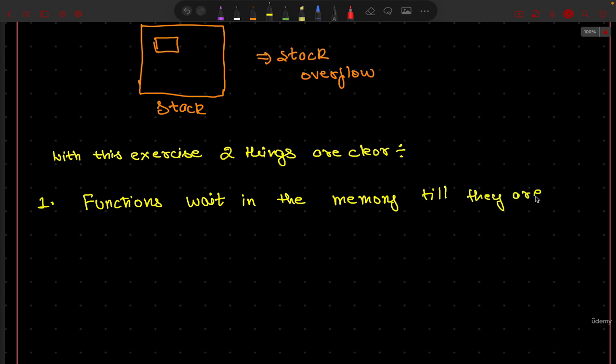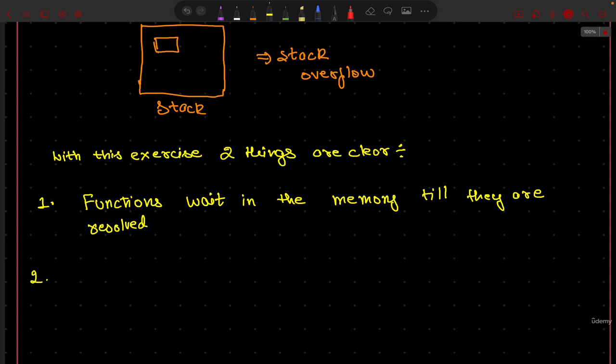So print num 5, 4, 3, all of them were waiting, and print num with the value of num 5 and everything, they were waiting in the memory, right? So they wait in the memory till everything is resolved.